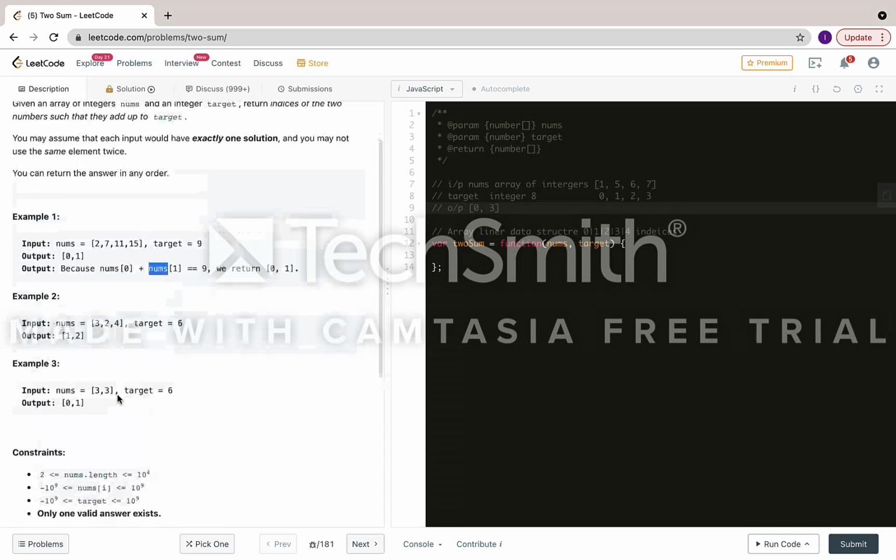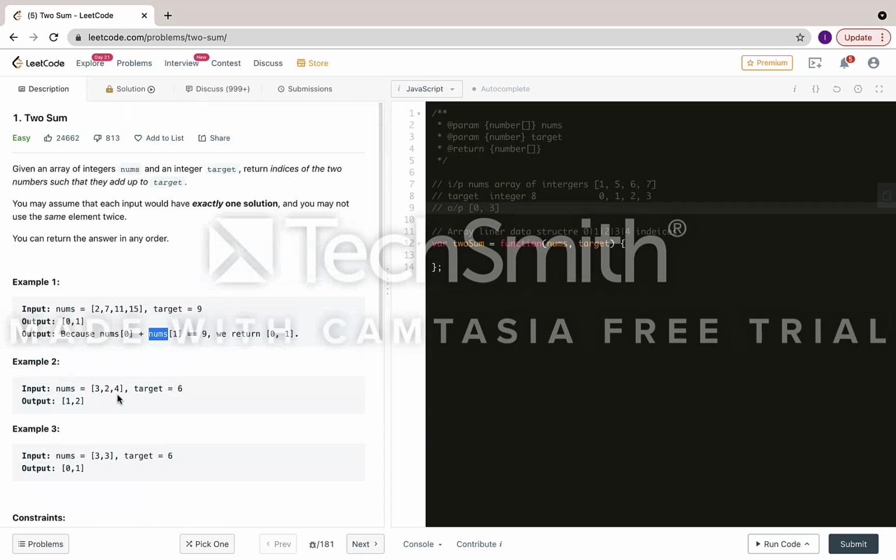Another statement they are saying: if there is no solution, then just return the empty array. Another point to note is that you can only have exactly one solution. You may not use the same element twice. You cannot use the same element twice.